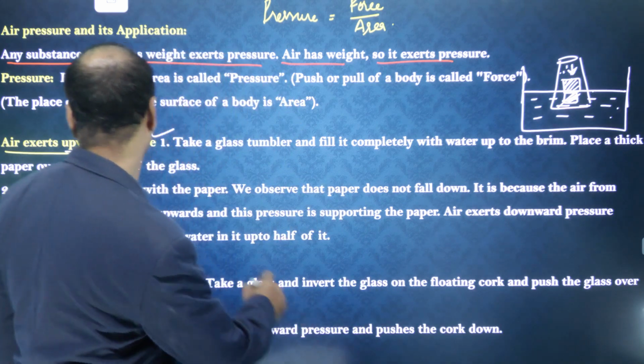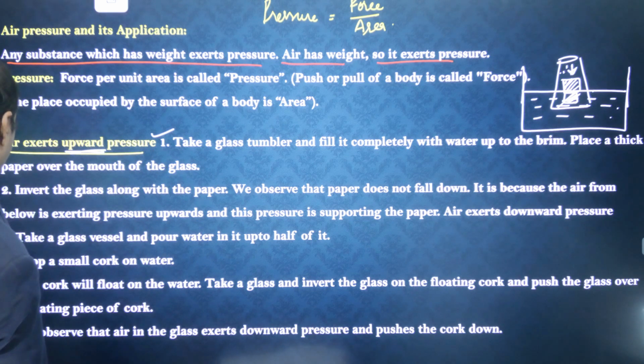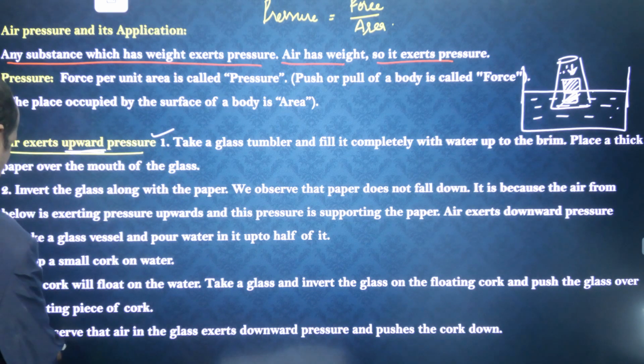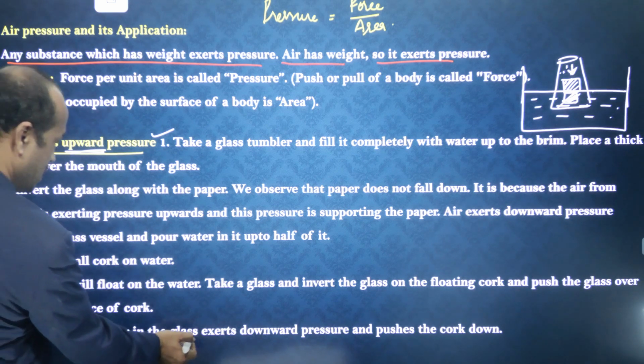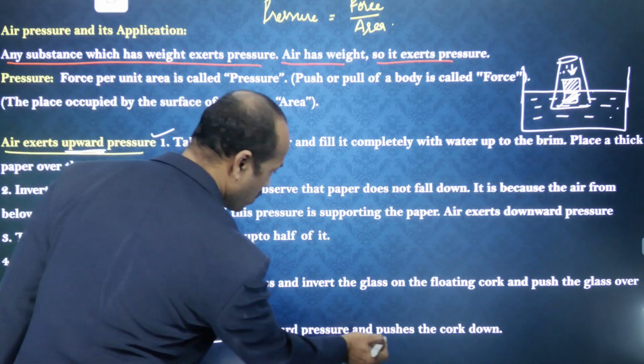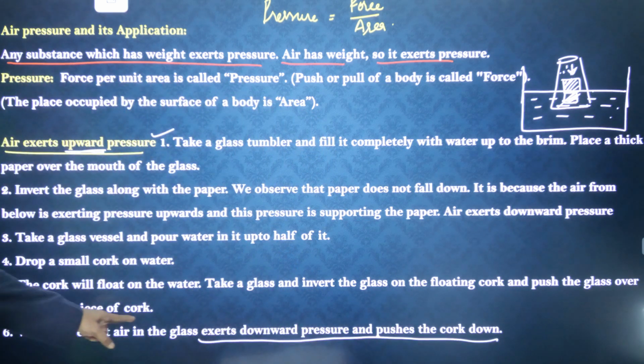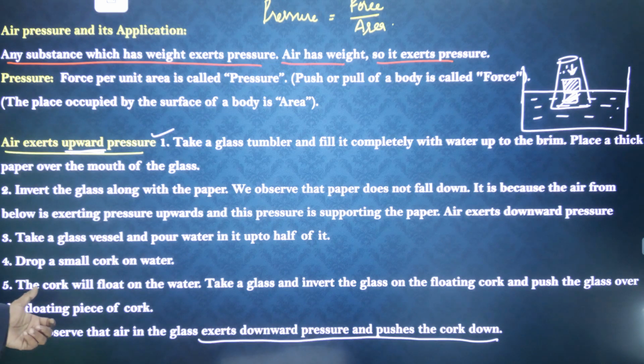Air exerts pressure upward and even downwards. You observe that the air in the glass exerts some downward pressure and pushes the cork down. So this is an experiment to check that air has pressure and it exerts the pressure downwards also.